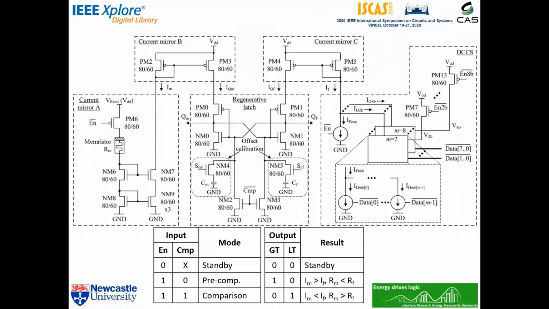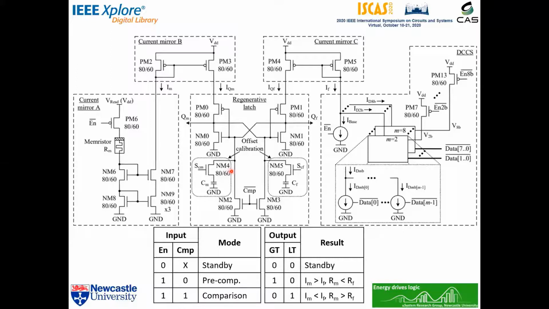Here is our circuit design. Regarding the operation mode over here, when there is no need for decoding, the controller will set EN as 0 to turn off PM6 and the bleed-off transistor of the TCAS to stop the current flow and save the power. The decoding process starts by setting EN to 1 and CMP to 0. This will turn on all subcircuits to let the memristance and different currents pass through the latch over here.